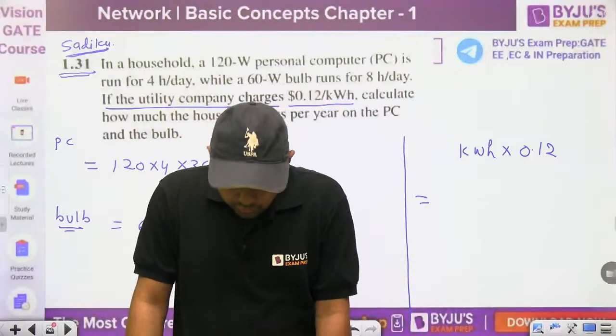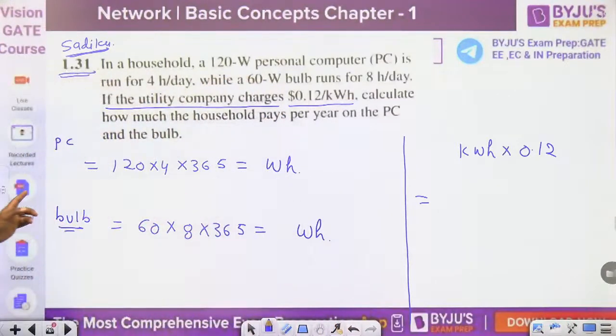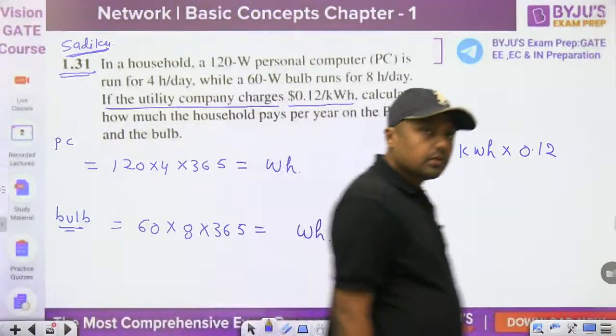So what is the unit here? Kilowatt hour. Can you do this question, everyone? No need to convert it into seconds and so on. Directly you can multiply and directly you can find it here. That is the unit.